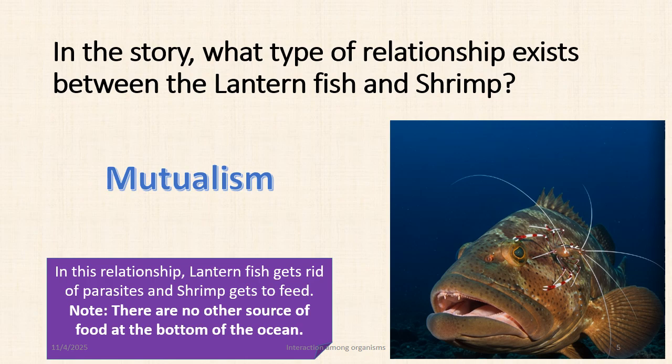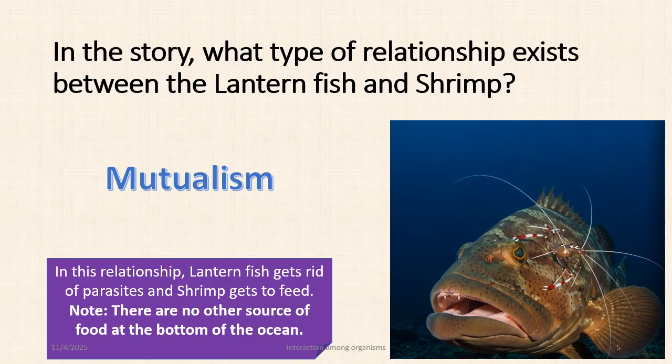And note here, there is no other source of food at the bottom of the ocean. That's why the shrimp cannot live alone without this fish, which ventures throughout the ocean. The fish occasionally goes to other parts of the ocean as well, and that's how it gets all the parasites on its body. And when it comes down, the shrimp gets to feed on those parasites.